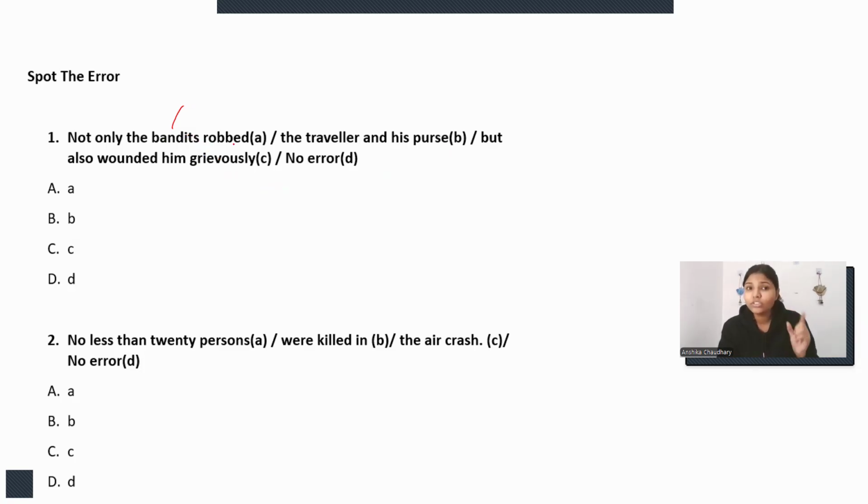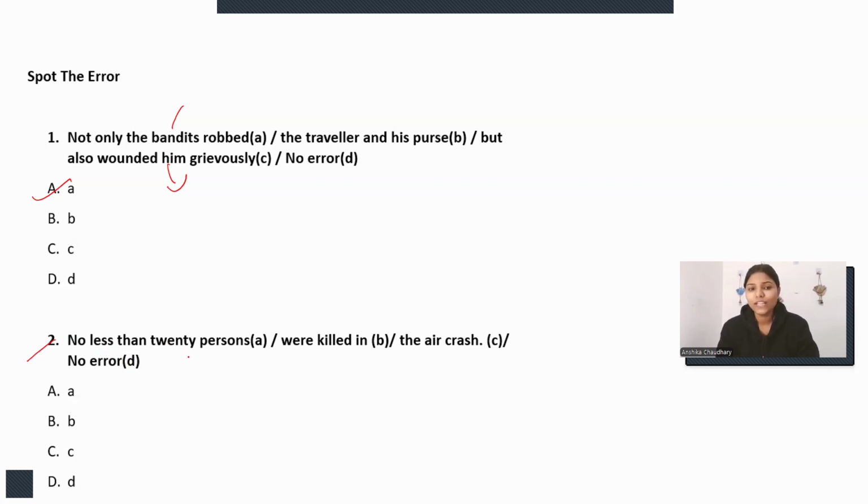The bandits not only robbed the traveler and his purse, but also bounded him grievously. Whom? Here, the traveler, right? So the error is in this A part, so we will mark it. And I have shown what the error is and how we can correct it. Okay, so let's move on to the next.